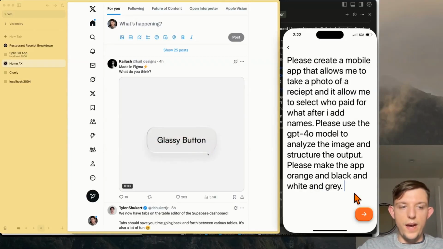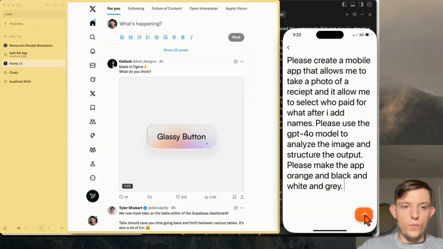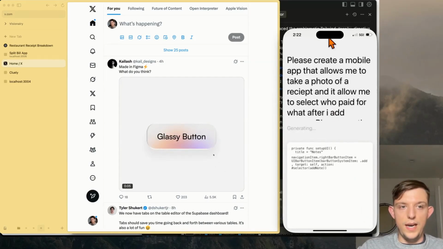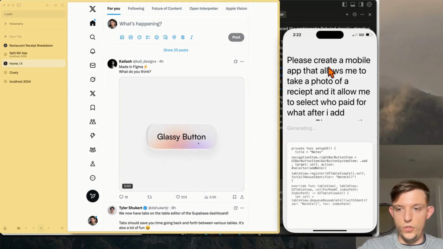And so this is the VibeCode app, and this is the app that my team and I are working on. We built the APIs directly into this app, so you actually don't need to go get an API key when you're testing it out. So we can just send this in, and now the app is working. Now the code is generating.